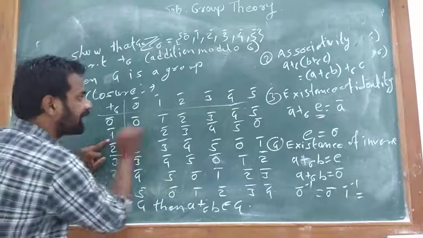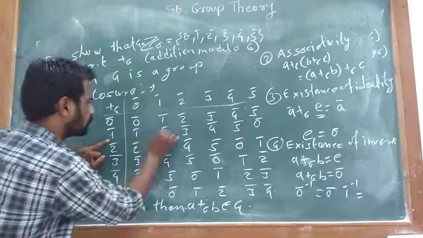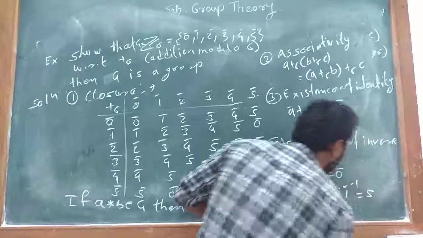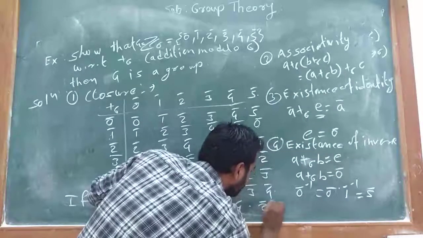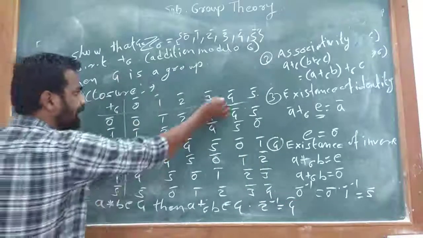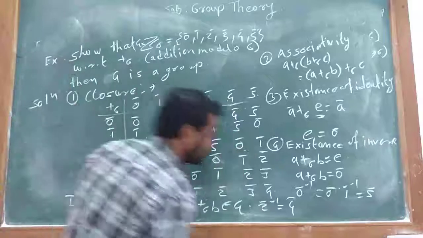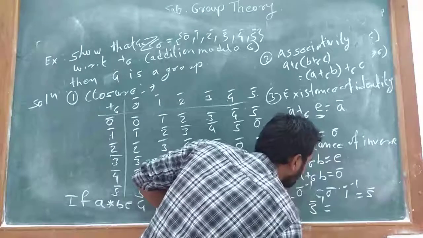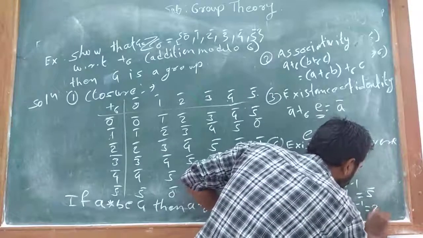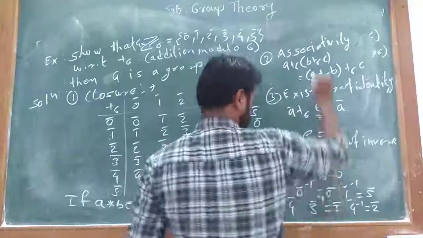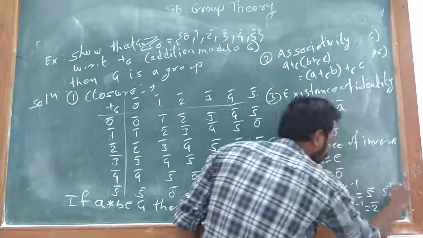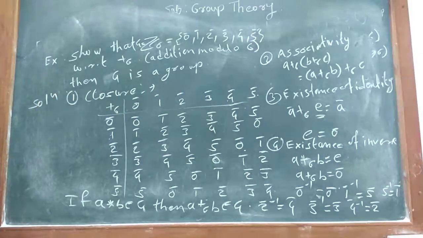that is, what should we add to 1 bar to get 0, and similarly for 2 bar, 3 bar, 4 bar, what should we add to get 5 bar. That is, inverse of 1 bar is 5 bar. Inverse of 2 bar is 4 bar, that is if we add 4 bar with 2 bar we get 0 bar. Inverse of 3 bar is equal to 3 bar. Inverse of 4 bar is equal to 2 bar. Inverse of 5 bar is equal to 1 bar.